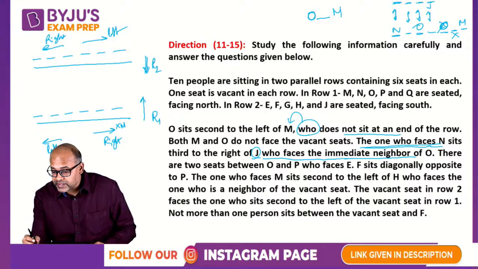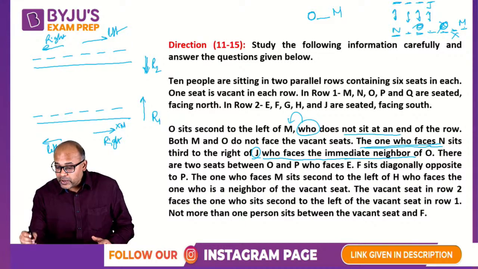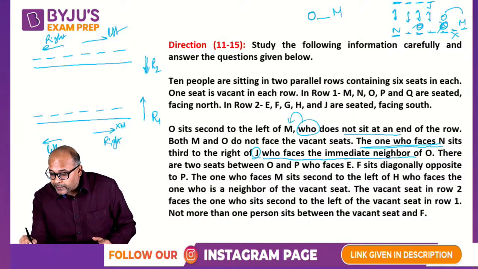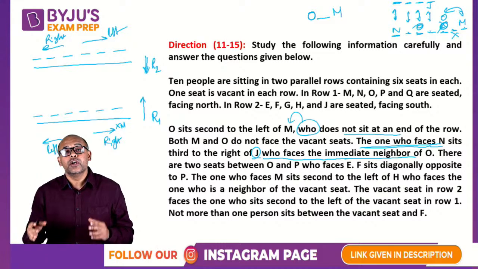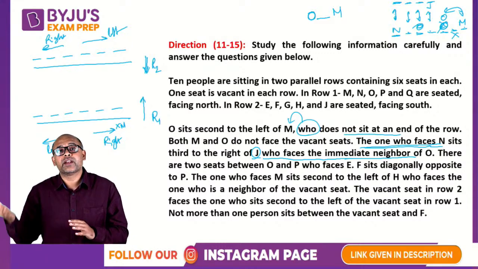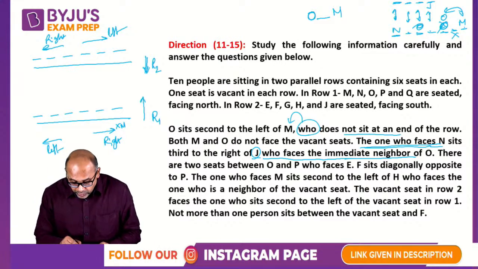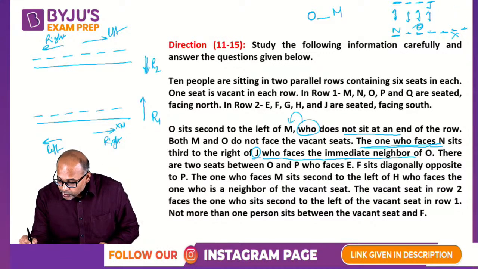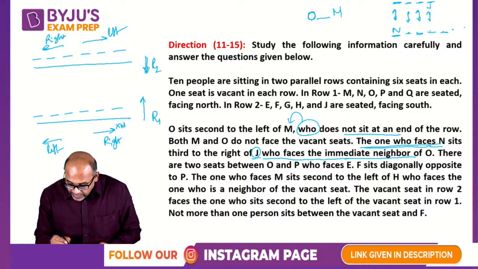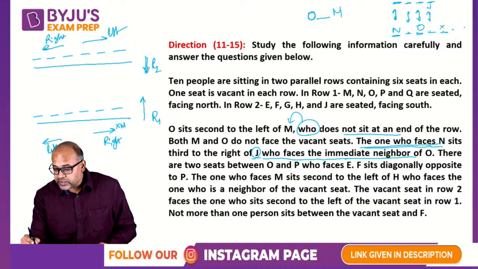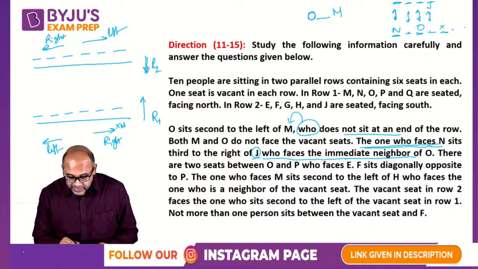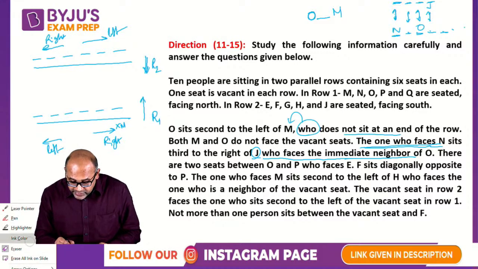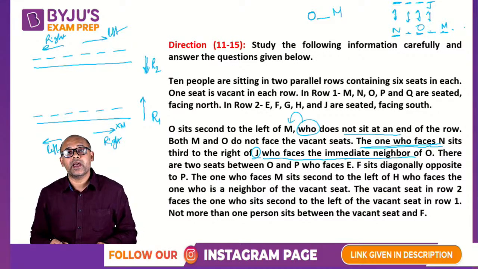Why? Because look at how many seats you're getting. 1, 2, 3, 4, 5, 6, 7 positions. If O is here, then O and M have to be like this, so you're getting 7 positions. So O cannot be to the right side of J or to the left of J. So the only possibility is that O cannot be here. O has to be here. So we saw this cannot be O. Hence the other position has to be O. If O is sitting in that position, then this will have to be M. And this will be another person. We don't know who that is.